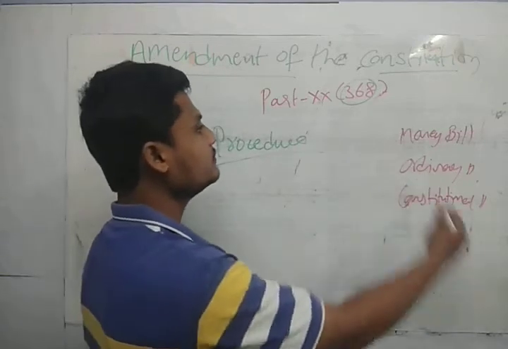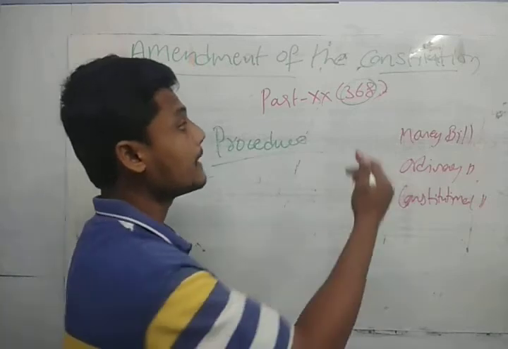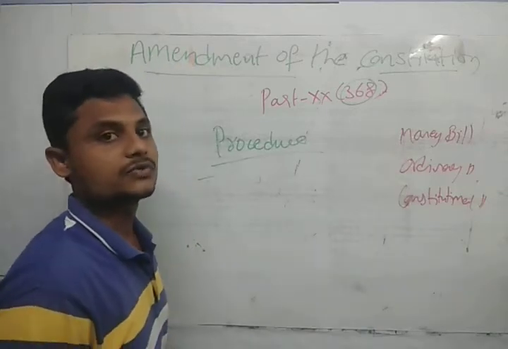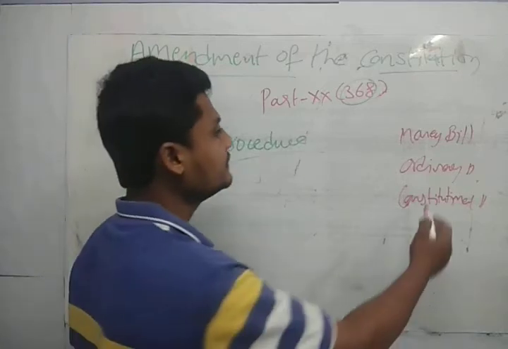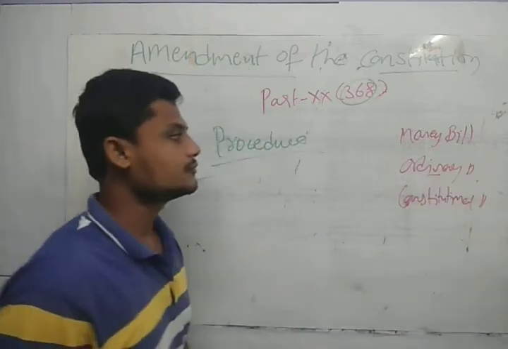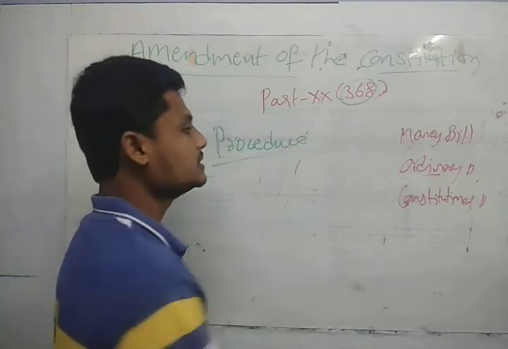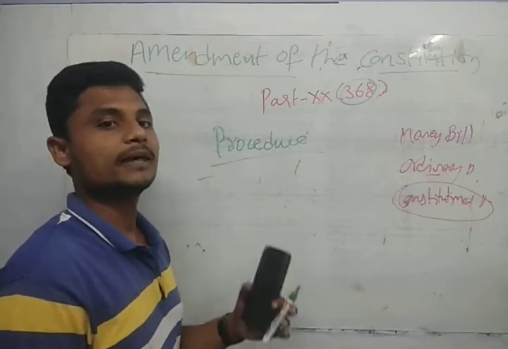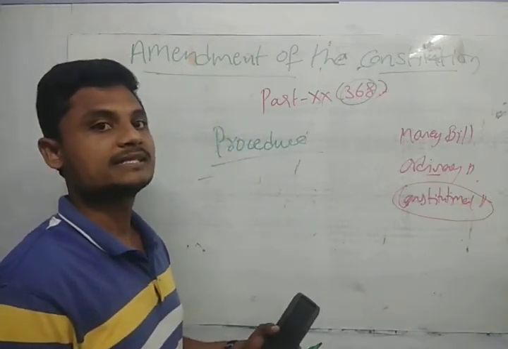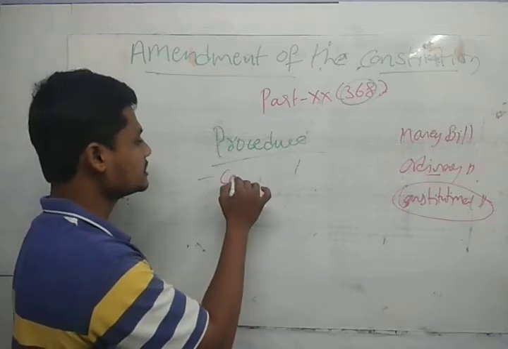So the money bill will be introduced in the house only with the prior recommendation of the president. So before introducing that money bill, we take prior recommendation of the president. For the ordinary bill, we can go for simply passing the bill in any house. In the constitutional bill also, we have no required prior president's approval, guys. So the bill to be passed is the constitutional amendment bill.